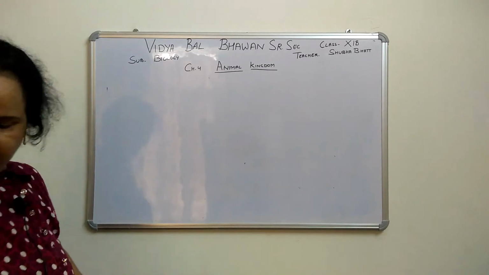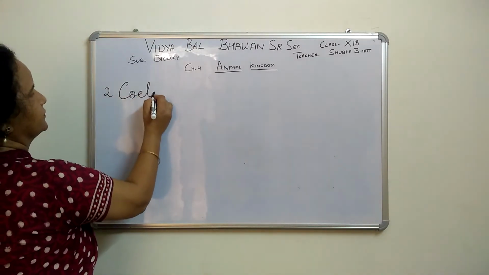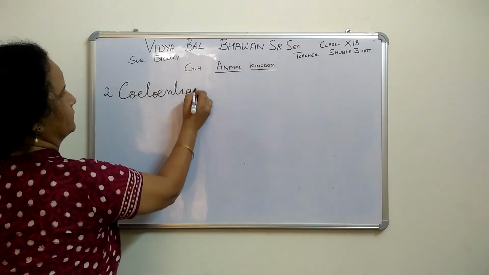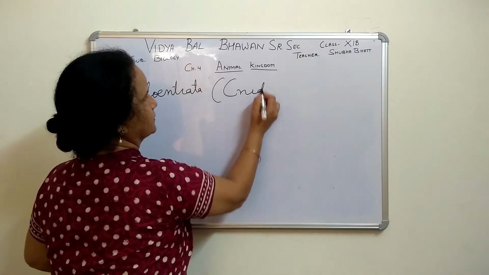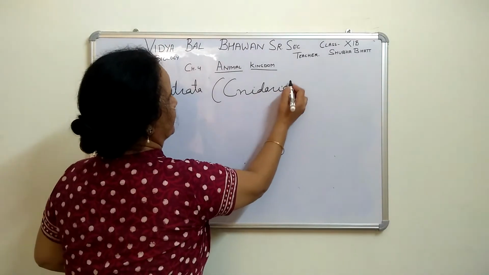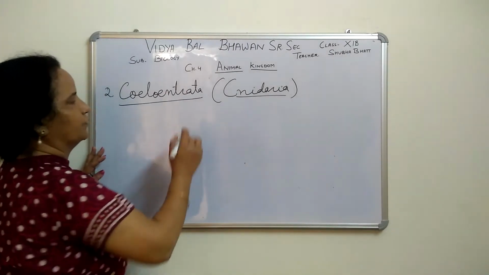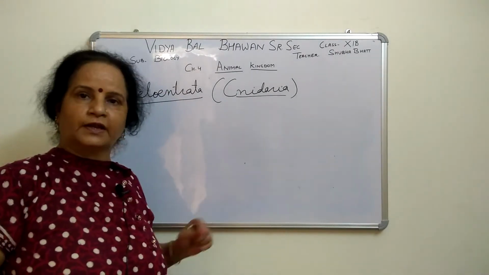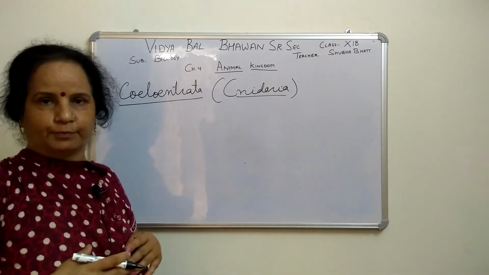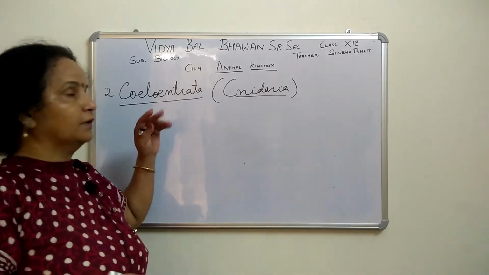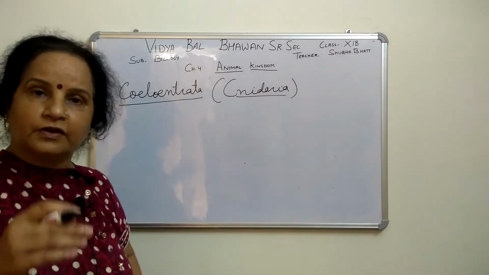So the next one is Coelenterata. It is also called Cnidaria. C is silent, Cnidaria. Right? Why is the name so? As in the case of porifera, we have seen porifera is because of the porous body, it is called porifera, porous. Here, why it is called Cnidaria or Coelenterata, because there some special cells are present.